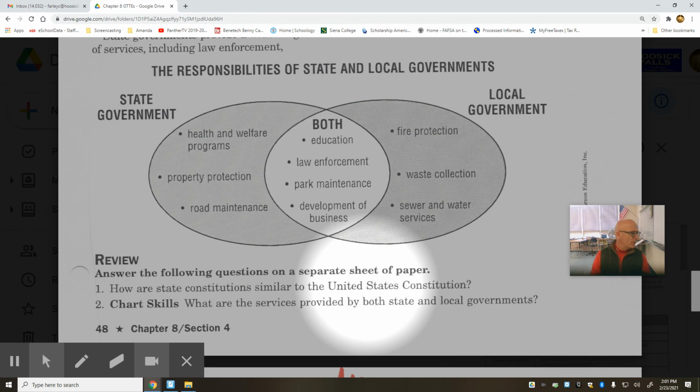And when we return next class, we will look at the last section in Chapter 8. That section is Chapter 8, Section 5. It's titled The Rights and Responsibilities of Citizenship.